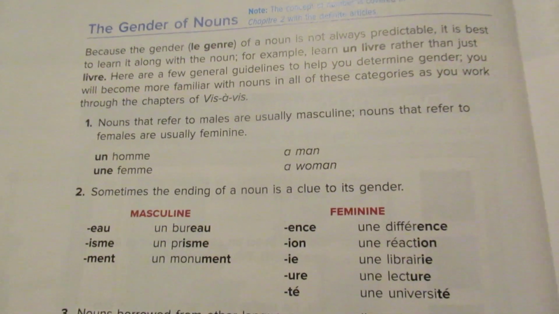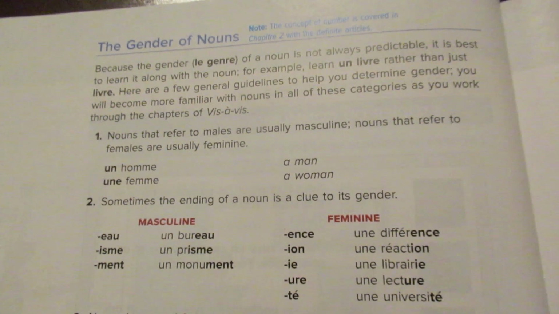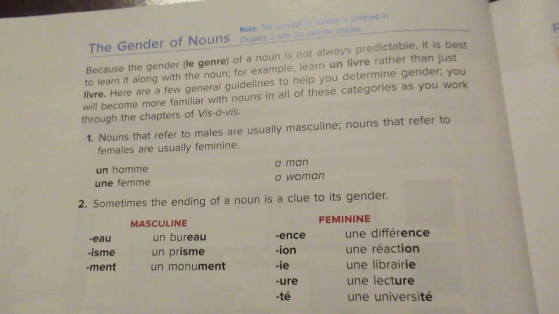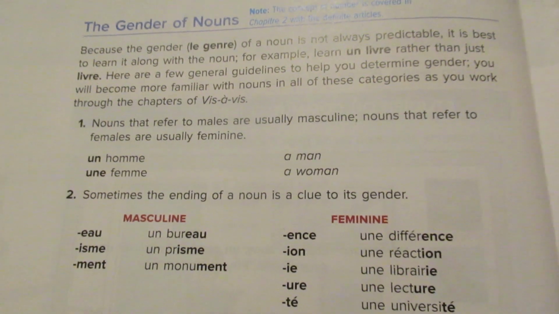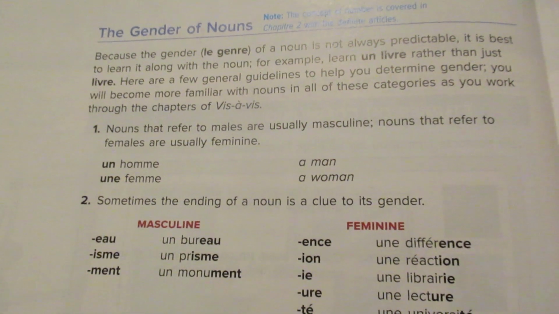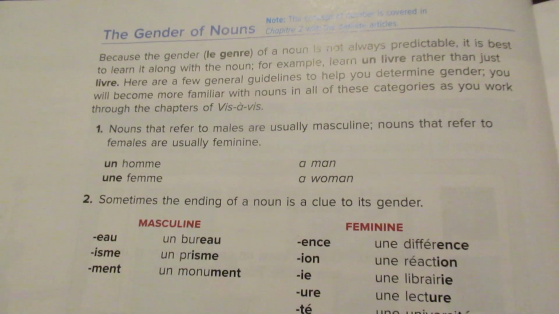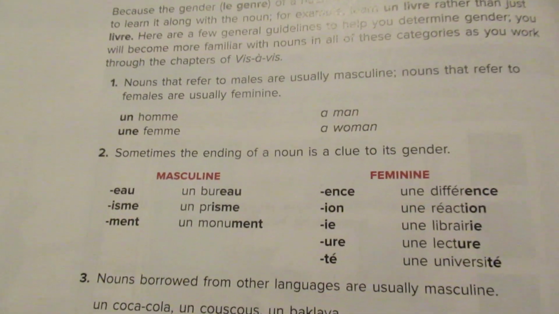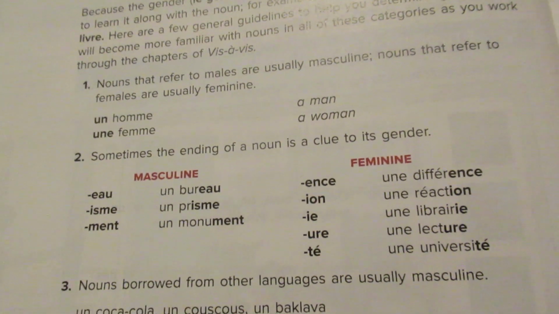Now, there are some general rules that you can follow, and they will be of help to you. Nouns that refer to males are usually masculine, and nouns that refer to females are usually feminine. Like if I'm talking about a man, I would say un homme. And then if I'm talking about a woman, une femme, I'm going to use une. I'm going to use the feminine form because I'm talking about a woman. So that's pretty easy.